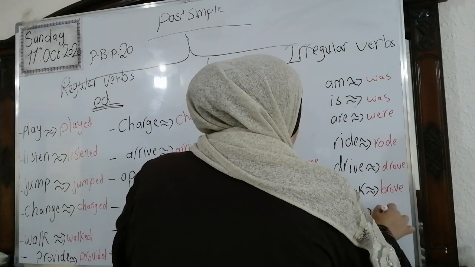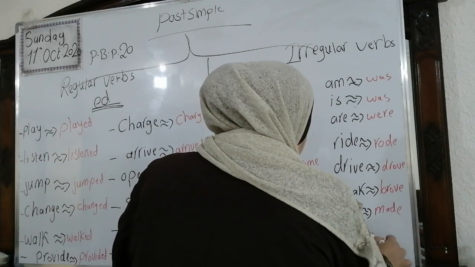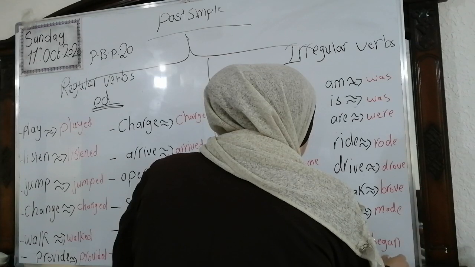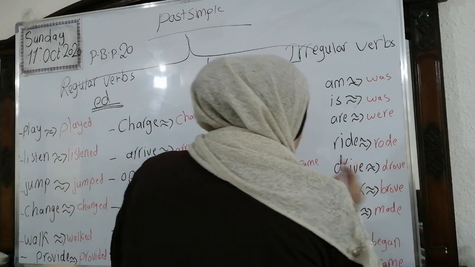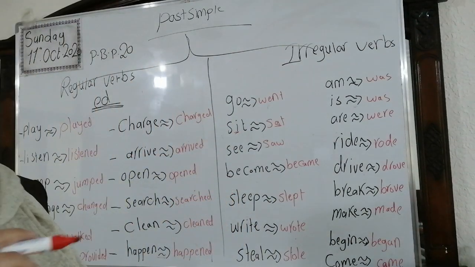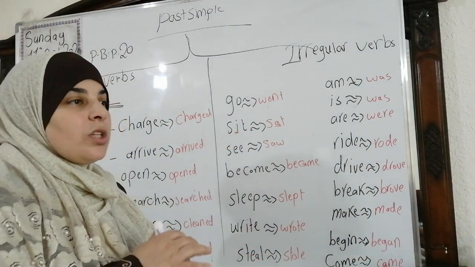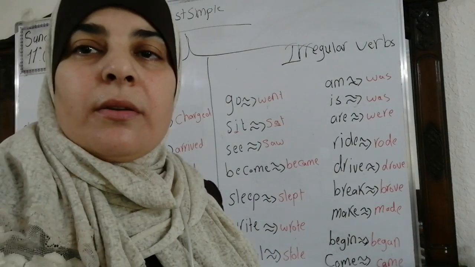Make, made. Begin, began. And come, came. Okay, we have many irregular verbs, but we mentioned these as an example. Now I'm going to move to the next step, which is the verb to be. We're going to talk about it. Okay, stay with me, please.